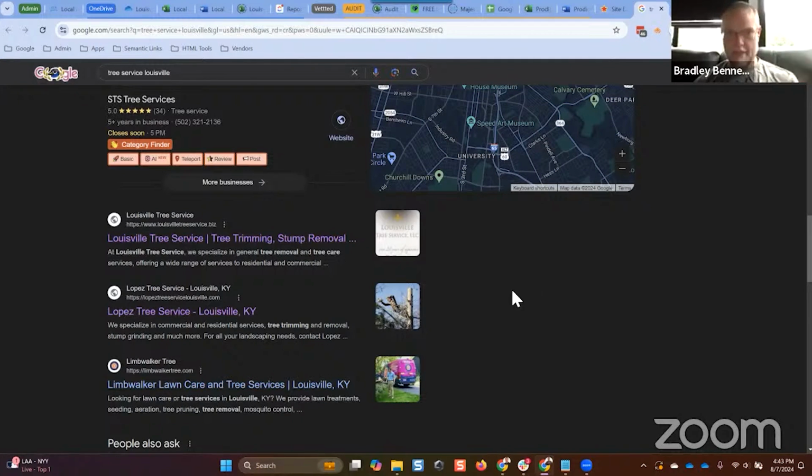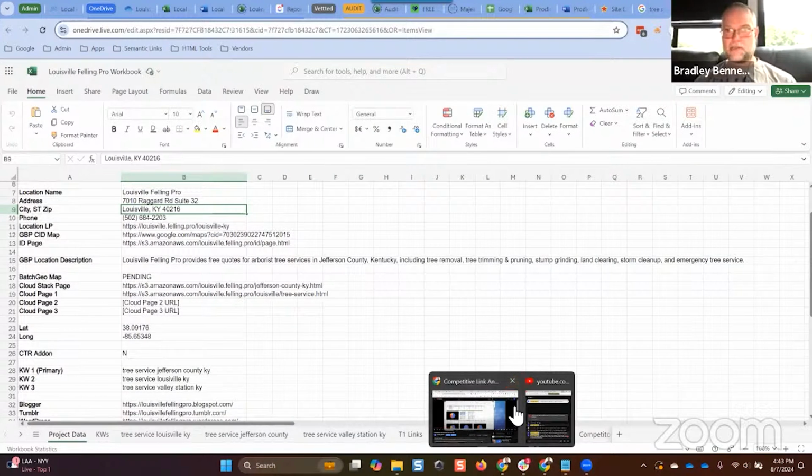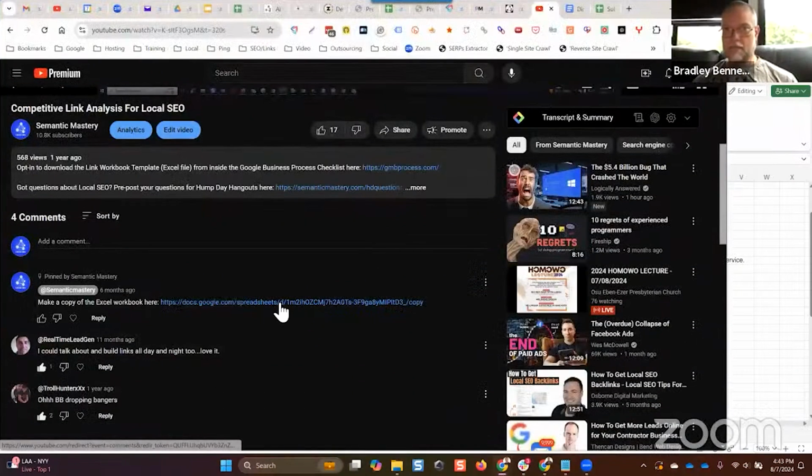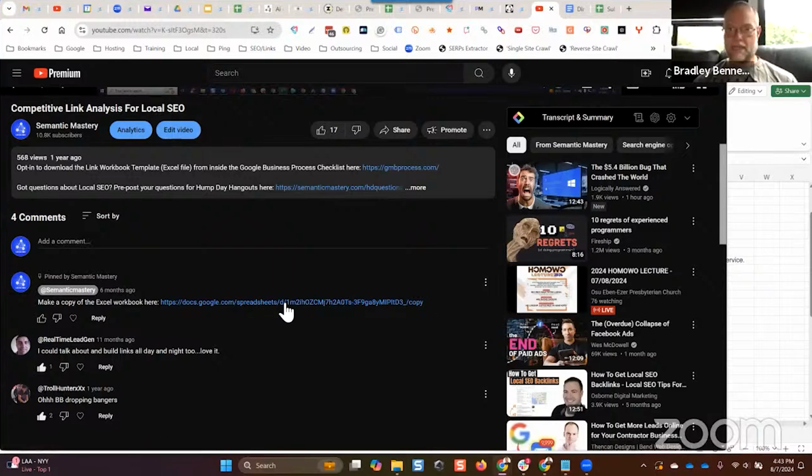So the way that we do that is go geolocate the browser for the local search query, the same area in which you're looking to analyze the top ranked competitors, perform the search, then extract the top ranking pages for that particular search query, put them into the sheet, which, by the way, this sheet is available to you guys as part of this. It's that pinned comment. Download that Excel file, open it up, make a copy of it, keep the original, and then assign that to the project that you're analyzing.